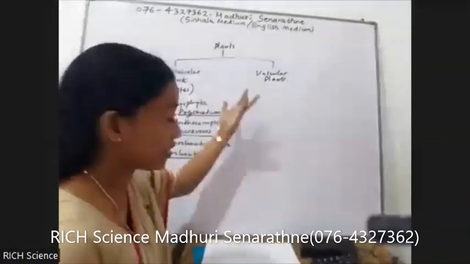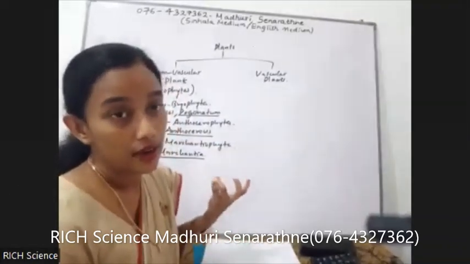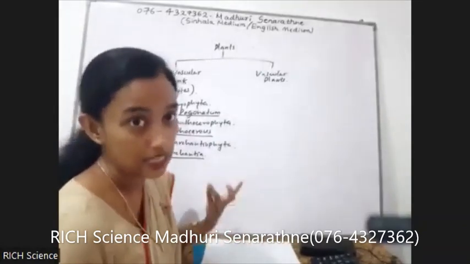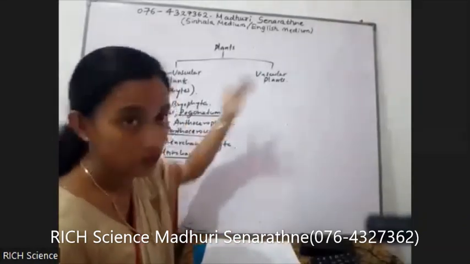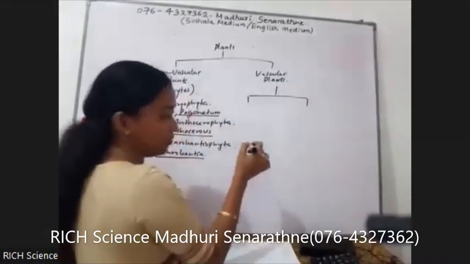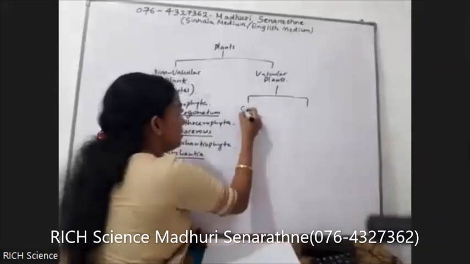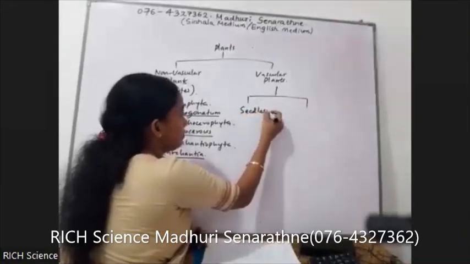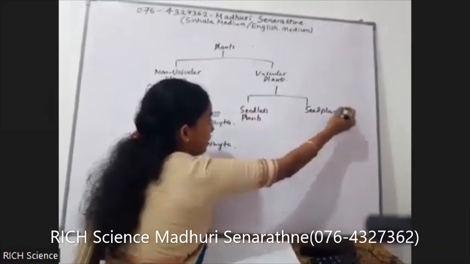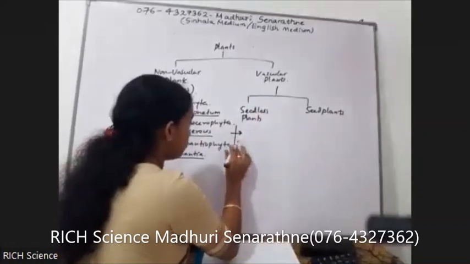But when they become vascular plants, always in the life cycle, the dominant plant is the sporophyte. Sporophytic generation is the dominant generation, so it is an advanced feature. In vascular plants, we divide these vascular plants into 2 categories. First one is what? Seedless plants and seed plants.